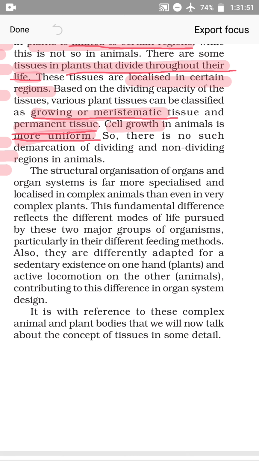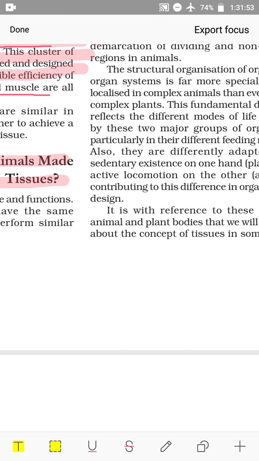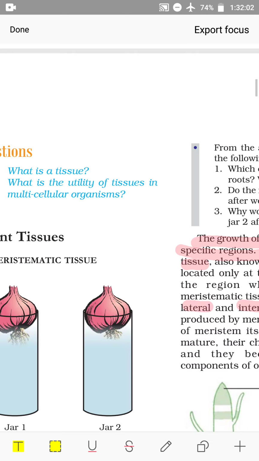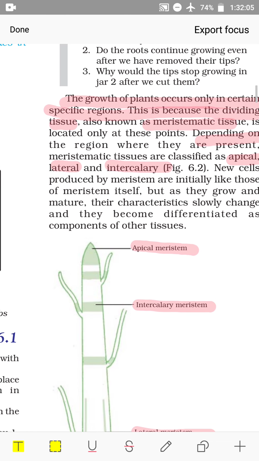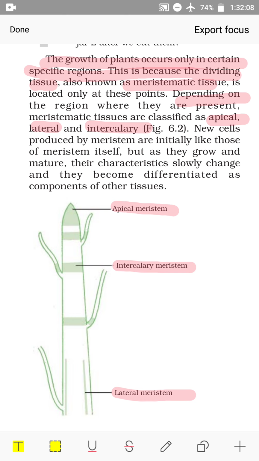So plant tissue, we learned, is of two types, meristematic tissue and permanent tissue. Meristematic tissue is the dividing tissue present in the growing regions of the plant. Permanent tissues are derived from meristematic tissue once they lose their ability to divide. They are classified as simple and complex tissue. Let us see, the growth of the plants occurs only in certain specific regions. This is because the dividing tissue, also known as meristematic tissue, is located only at these points.